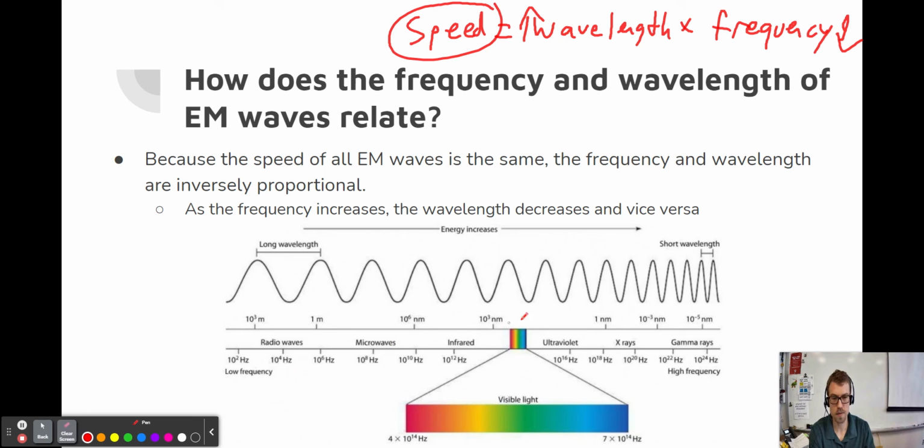So again, in this picture, we can see a little bit more clearly just how small the visible light spectrum, what we can actually perceive, is compared to the entirety of the electromagnetic spectrum. And again, we can see that when we have long wavelengths over here with radio waves, we have a low frequency. And when we have short wavelengths over here with gamma rays, we have a high frequency. So again, that is the inversely related nature of this.